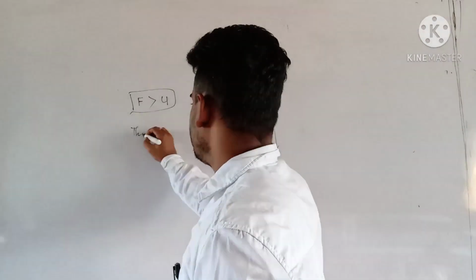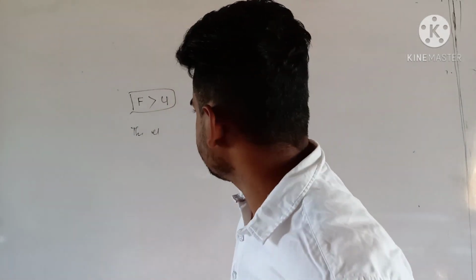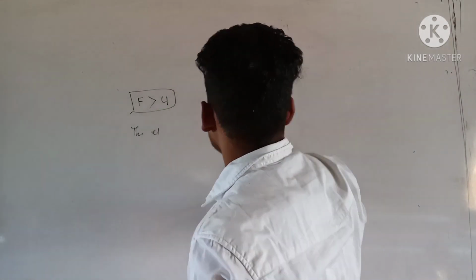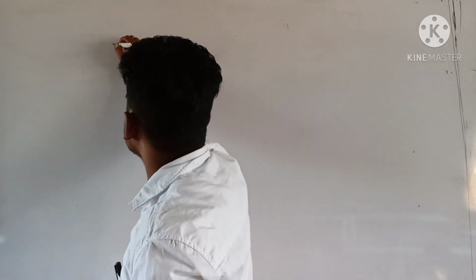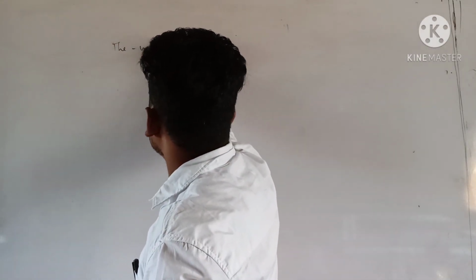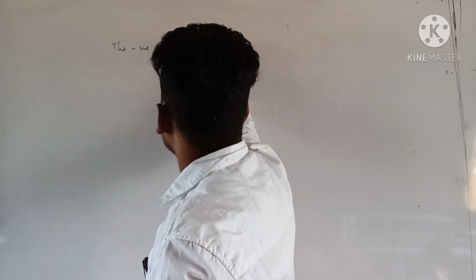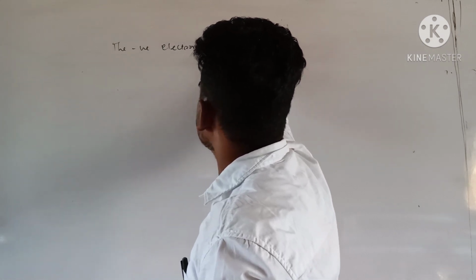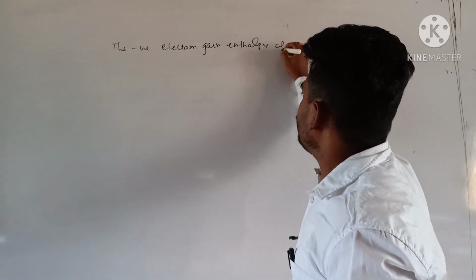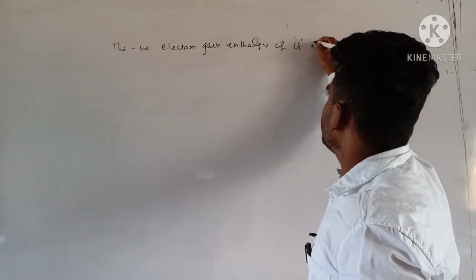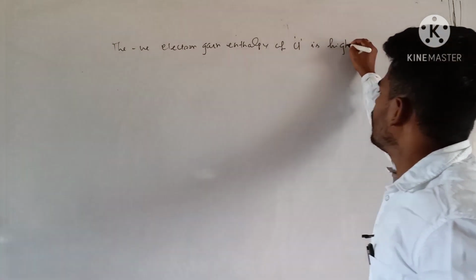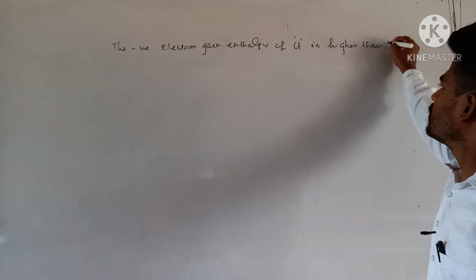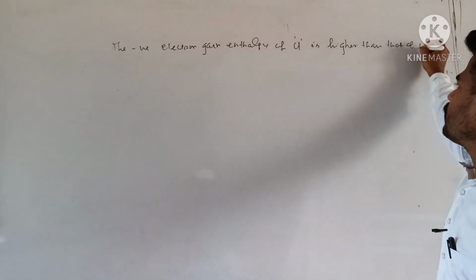I can write over here, the negative electron gain enthalpy of chlorine is higher than that of fluorine.